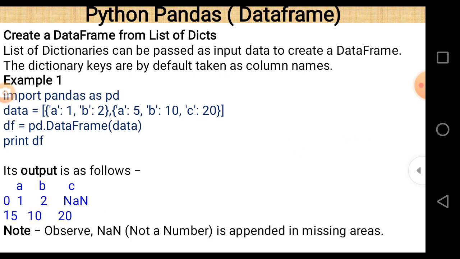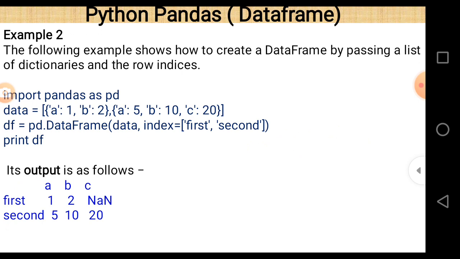This is the output, and in this case the index values are first and second. So there are two index values, first and second. The rest of the output is the same as the previous one. A, B, C again are the names of columns. First and second are the names of rows here, and the data values are 1, 2 and 5, 10, 20.